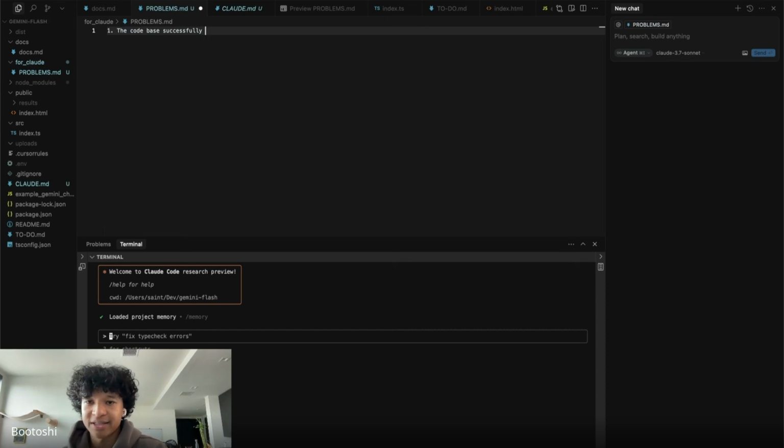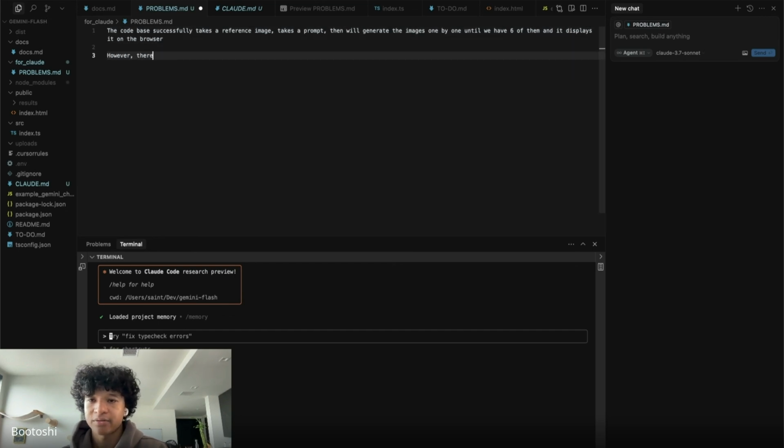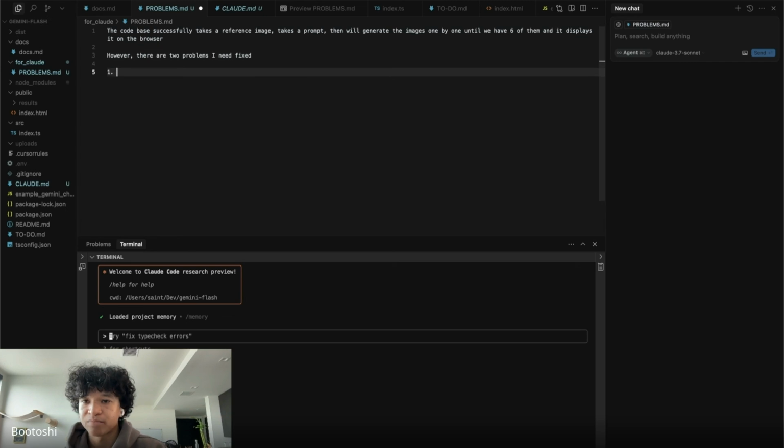So the code base successfully takes a reference image, takes a prompt, and then we'll generate the images one by one until we have 6 of them, and it displays them on the browser. However, there are 2 problems I need fixed. One is, I need to explain this problem as clearly as possible.